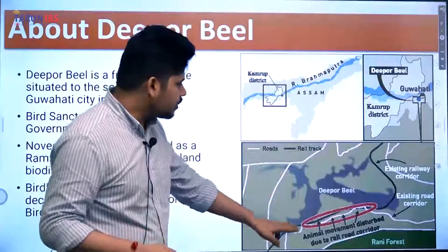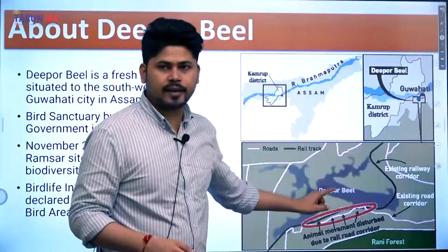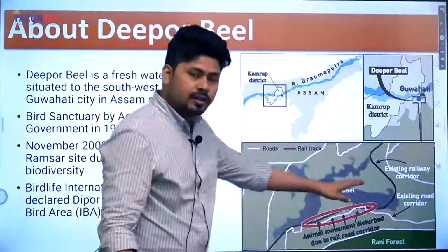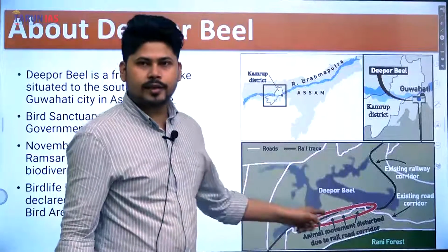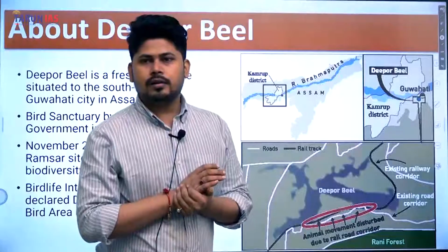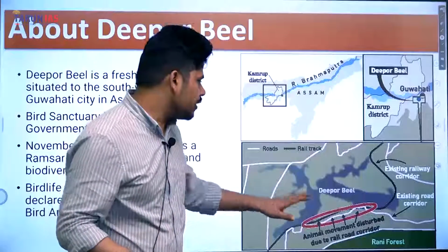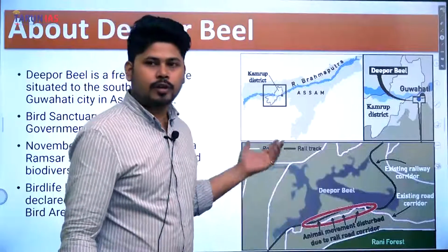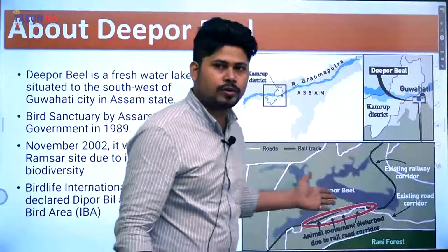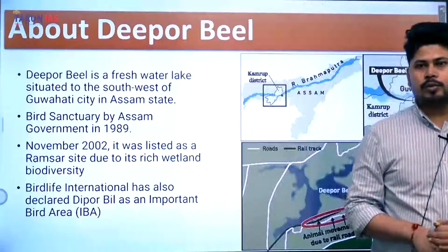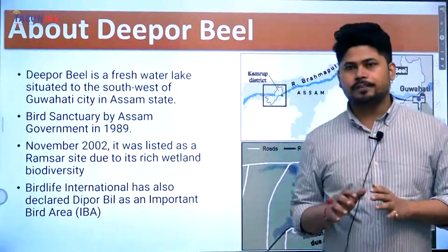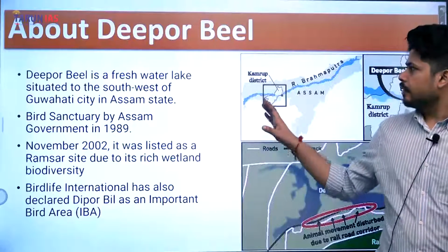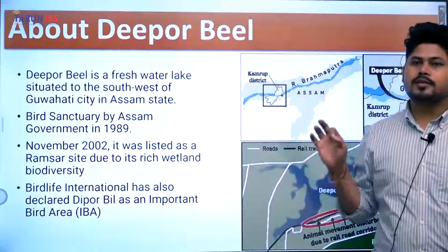The third important point is that it is also severely threatened because of this railway line, this railway track that runs across this Beel. So this railway track, of course, limits the elephant movement first, and it also leads to higher encroachment into this Deepor Beel area. And now the government is also planning to pass a road from the very same area. Okay. So to protect the ecological character of this Deepor Beel, it has now been declared as an eco-sensitive zone.